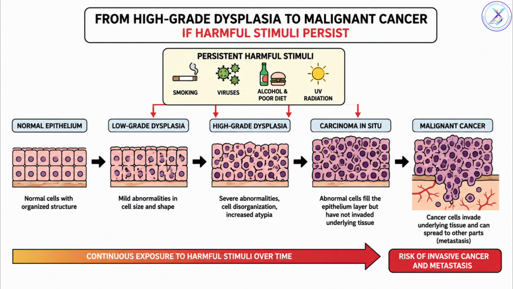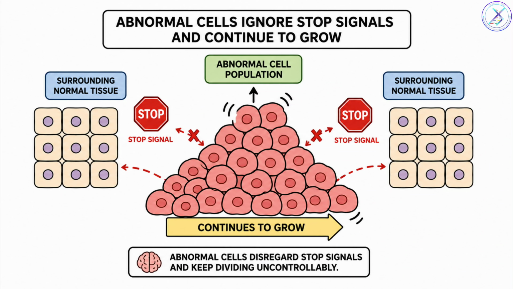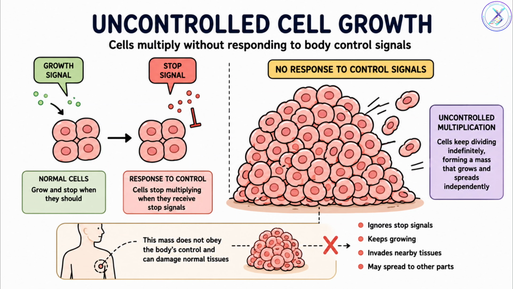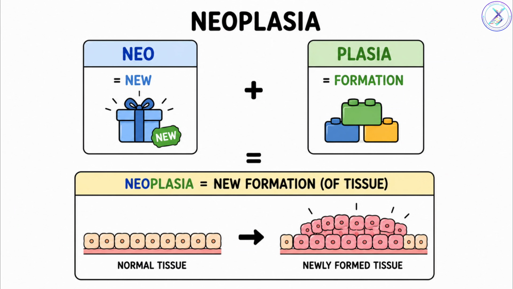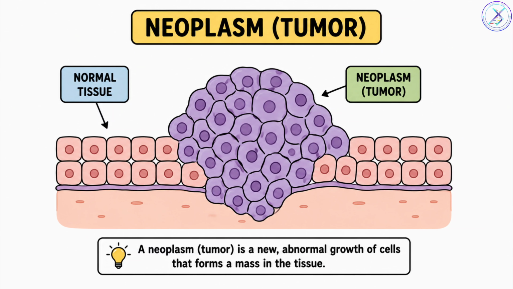High-grade dysplasia carries a significant risk of progressing into malignancy if the underlying cause persists. Eventually, the abnormal population no longer depends on normal body signals. It keeps growing even when growth should stop. This uncontrolled new growth is called neoplasia. The word literally means new formation. The mass produced is called a neoplasm or tumor.